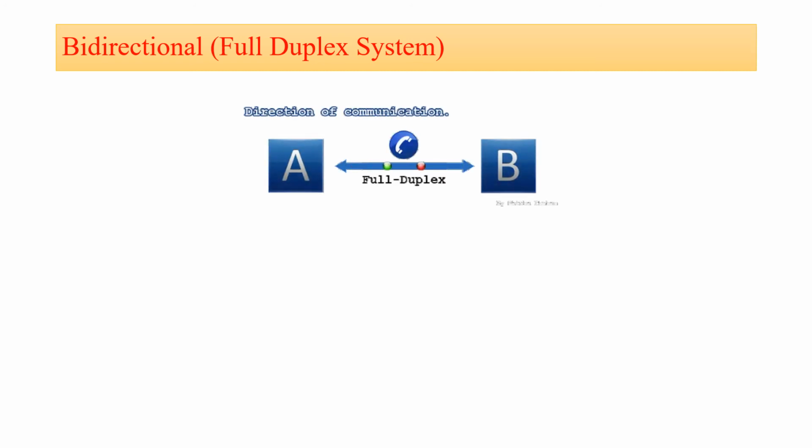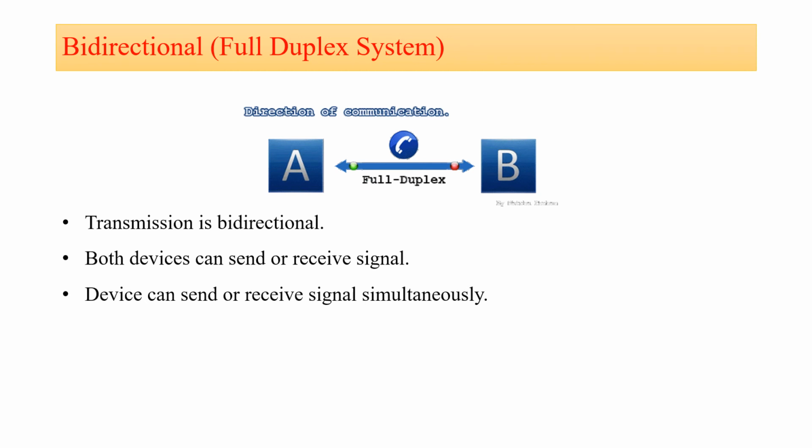And the last type of bidirectional mode of transmission, that is full duplex system. Now if you see the picture, there are basically two devices used, that is device A and device B, and both the devices are transmitting the information and receiving the information. So the full duplex system is the bidirectional system, where both the devices can send or receive the signal.